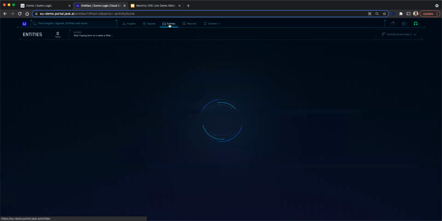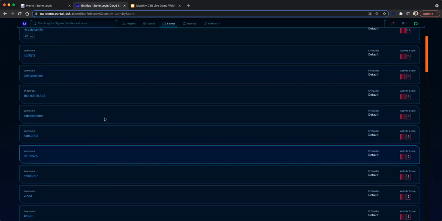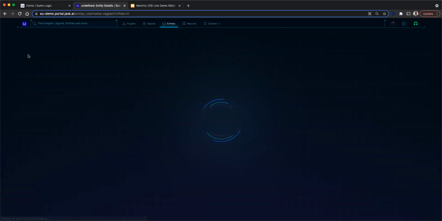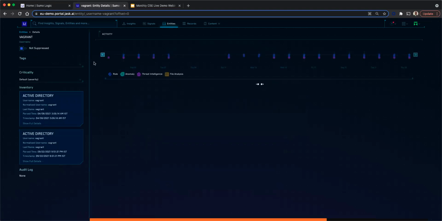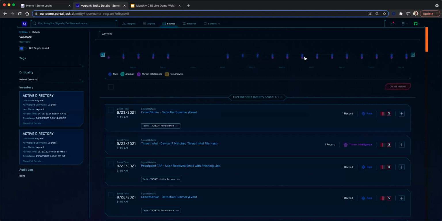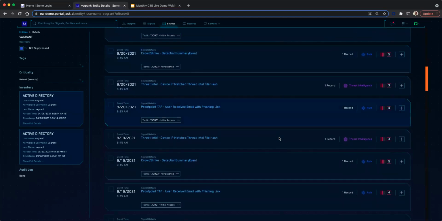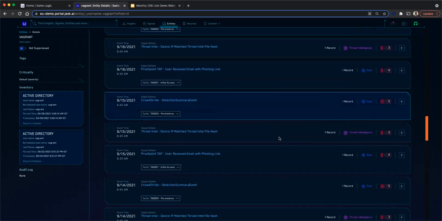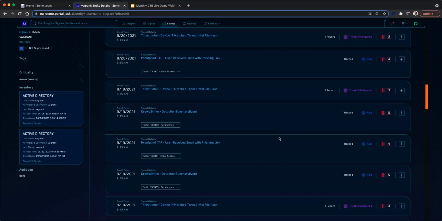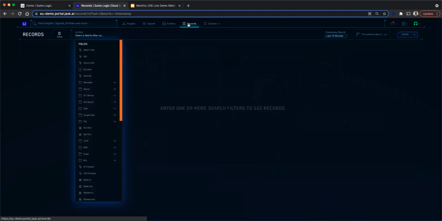Entities. The entities are IP addresses, MAC addresses, host names, usernames, etc. We track an entity, and here I'm opening up one of the entities, and I can see all the various detections which are part of this particular entity being shown here. It is being tracked, and you can see an activity score getting assigned. And once the activity score crosses a threshold, we are going to fire a signal for that.